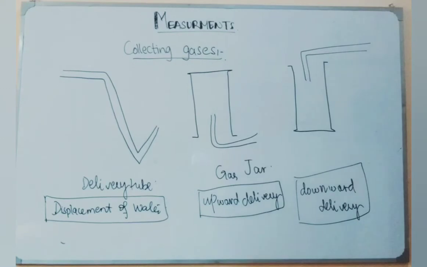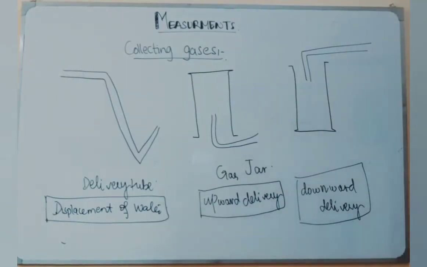So we can easily collect them over the surface of the water. The method which we are using is the displacement of water. Displacement of water means we can collect these gases above the surface of the water, and then if some water molecules are attached to them, we can dry those gases. And in the next subtopic, I'm going to explain the drying material and the apparatus that we can use to dry the gases.